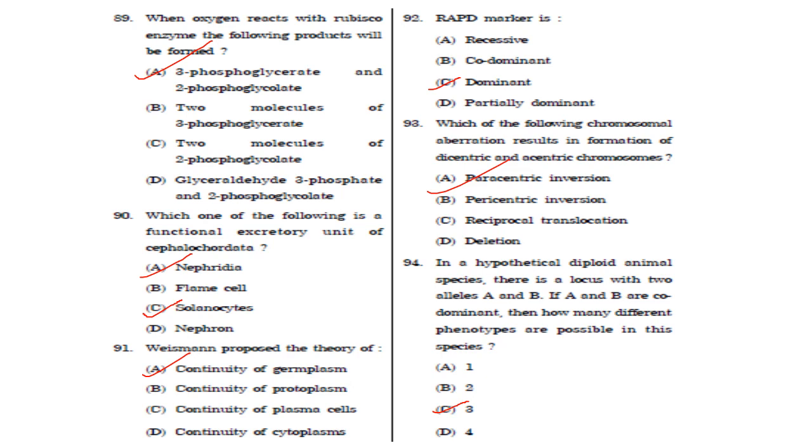Then next one, in a hypothetical diploid animal species, there is a locus with 2 alleles A and B. If A and B are codominant, then how many different phenotypes are possible in the species? So this is just like our blood group. So it can have phenotypes AB, A and B. So answer is option C, that is 3 of them are possible.